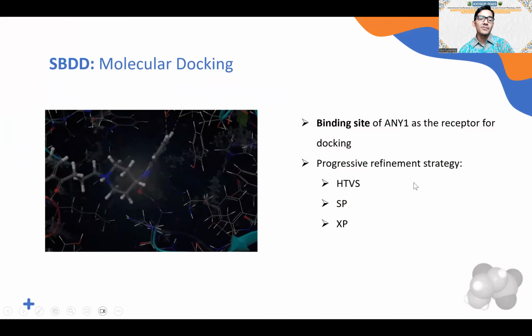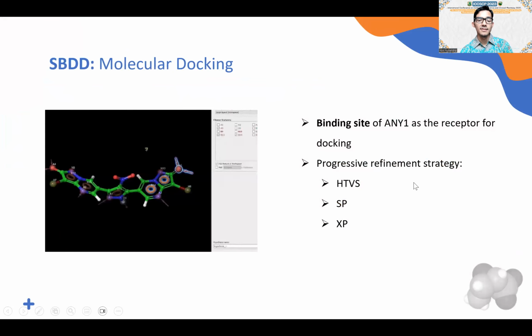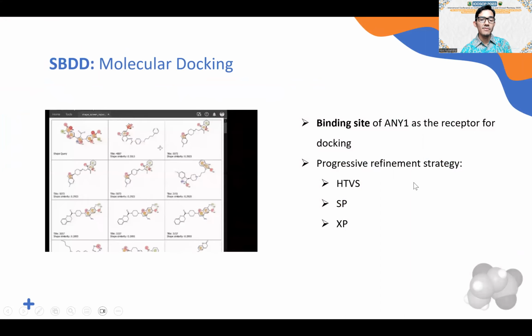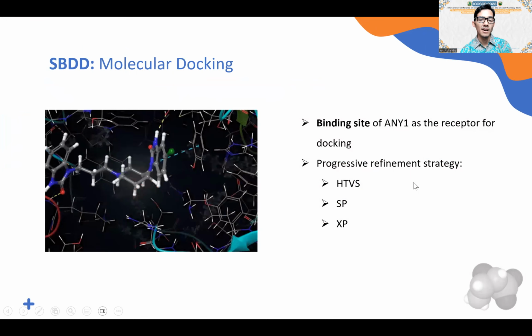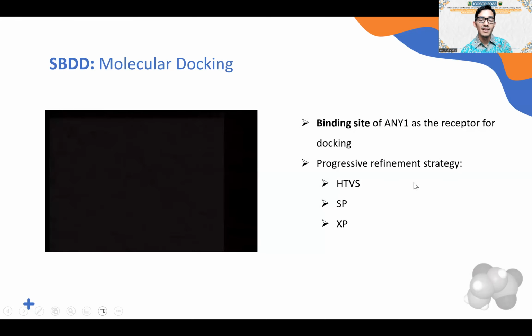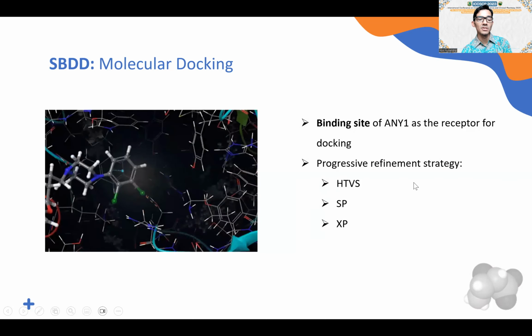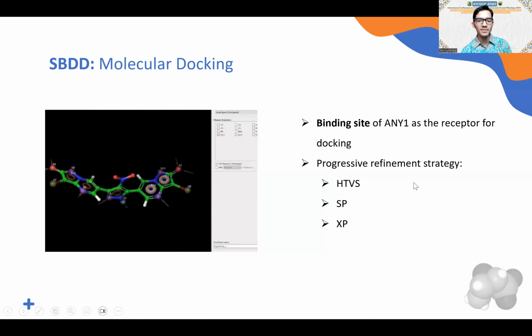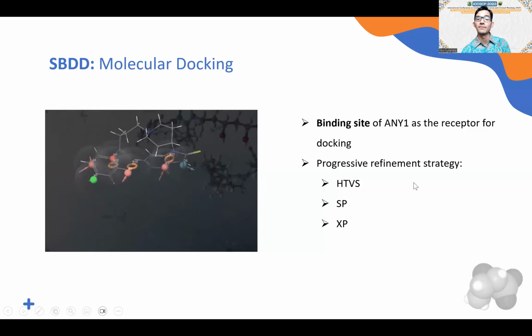To improve the accuracy and reliability of our results, we employed a progressive refinement strategy from high-throughput virtual screening, proceeded to standard precision, and finalized in extra-precision docking. Our baseline for this refinement was docking scores of fosfomycin.